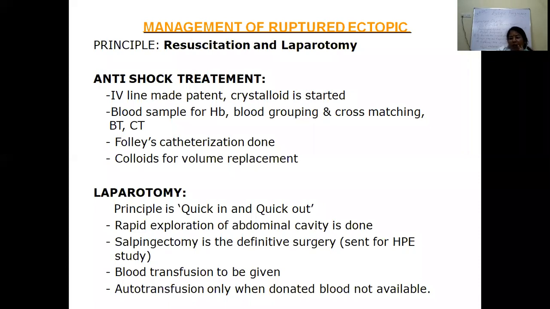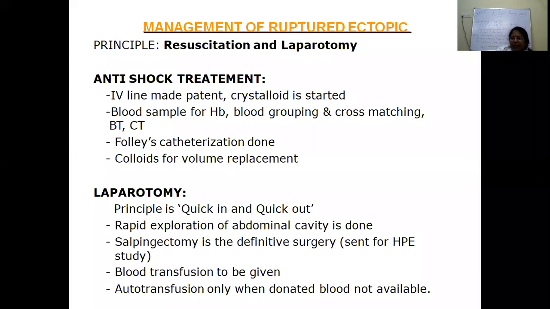Previously, nowadays we are not doing it, but previously when we were undergraduate or postgraduate students, what we used to do is collect the blood from the abdominal cavity. We had to filter it through 4 to 5 layers of gauze, and we used to transfuse that same blood only. But nowadays, with access to blood banks, which give us all the blood products very rapidly, it is not required. Nowadays, nobody is doing that.